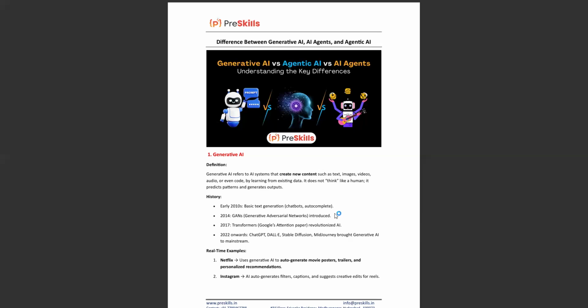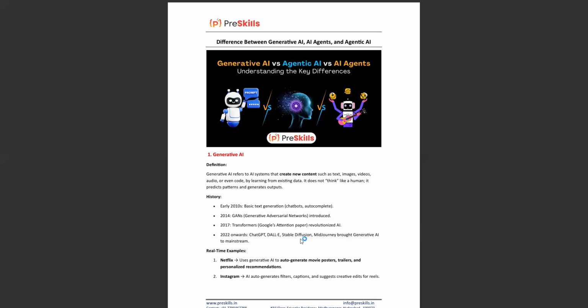From there, we are using more advanced models. In 2017, it got introduced with the transformers concept from Google's attention paper. So the AI revolution started in 2017. From 2022 onwards, we are using ChatGPT, DALL-E, Stable Diffusion, and Midjourney, which are major sources of generative AI utilization.